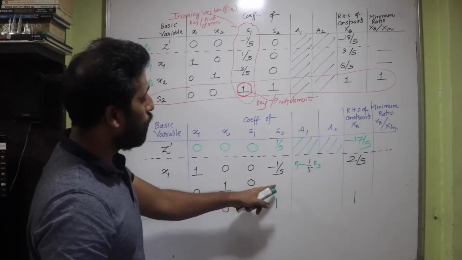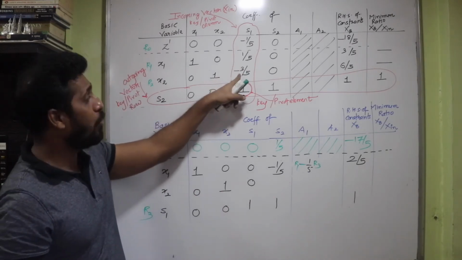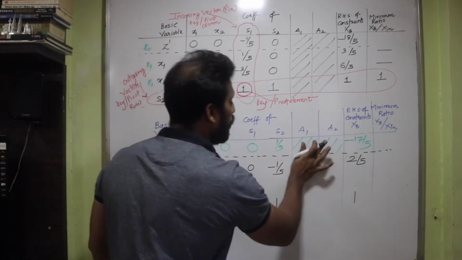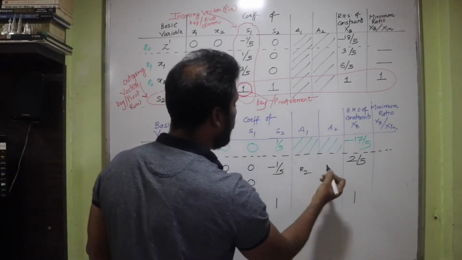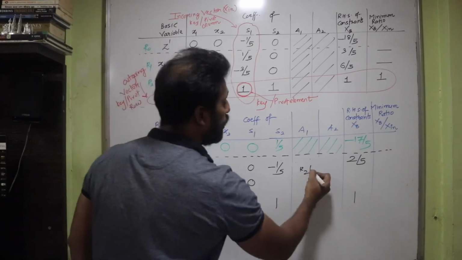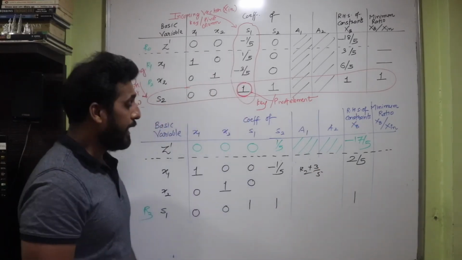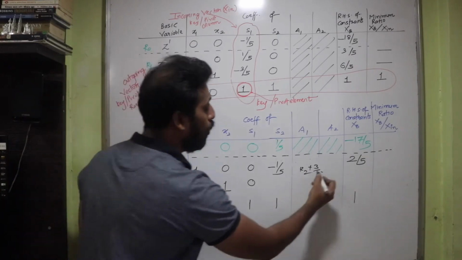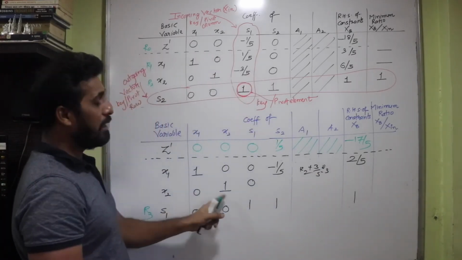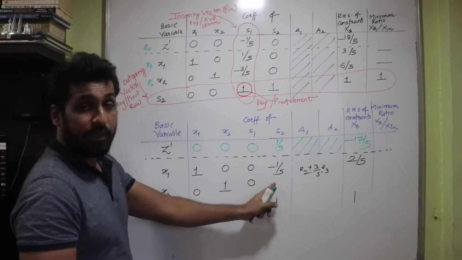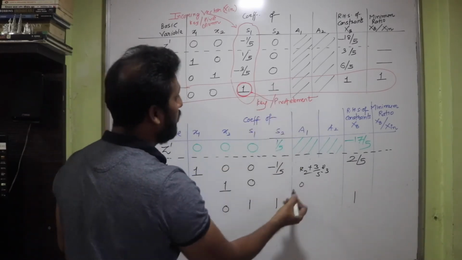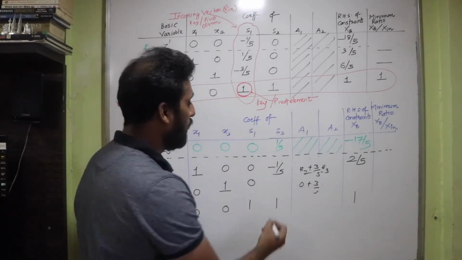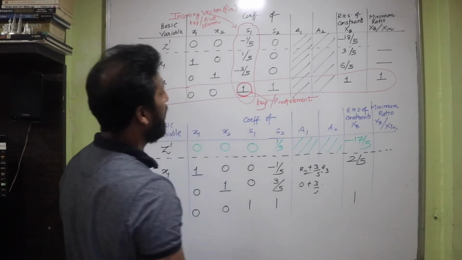Now I need to also make this element minus 3 by 5 equal to 0, isn't it? So this element also has to become 0. That's R2. So I will need to write R2, isn't it? Then that's minus 3 by 5. So I'll need to make it as plus 3 by 5 into, take the help of the pivot element which is now present here. So that's R3 row into R3. So the previous elements are definitely not going to change. Only this element I want to focus on. So that's 0 here. R2 is 0 here, isn't it? Plus 3 by 5 into R3 value is 1. So this value becomes plus 3 by 5, isn't it?